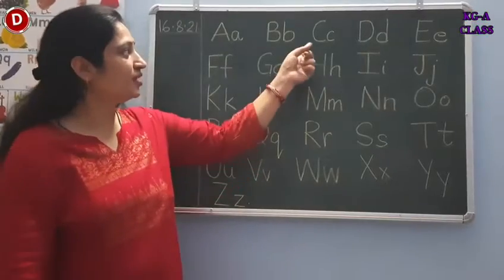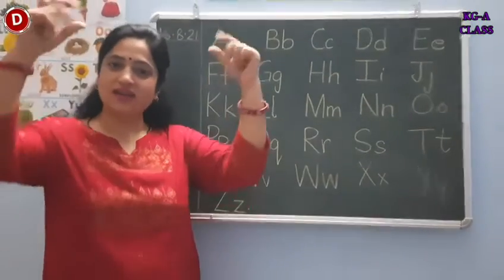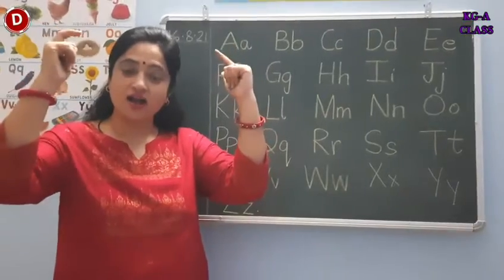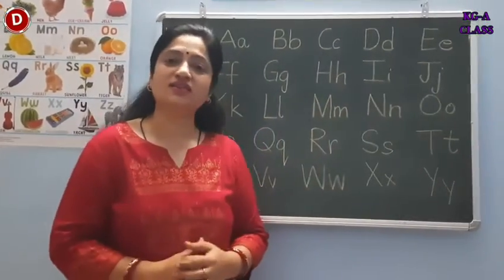This is capital C, small c. C says K. We are clicking castanets. K. So C says K. Capital D, small d. D says D.